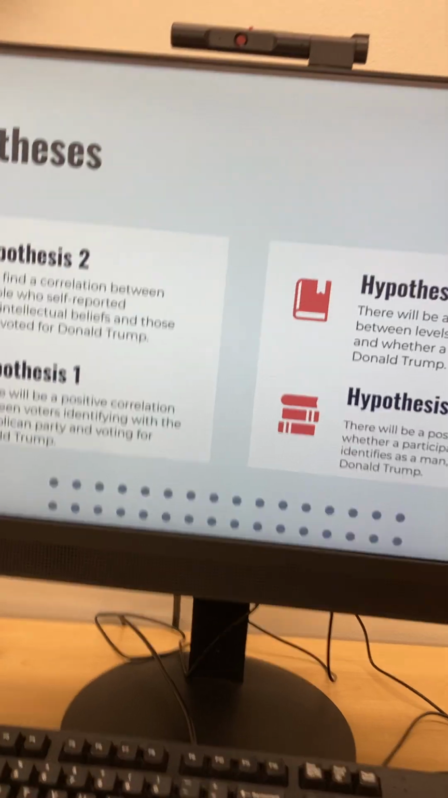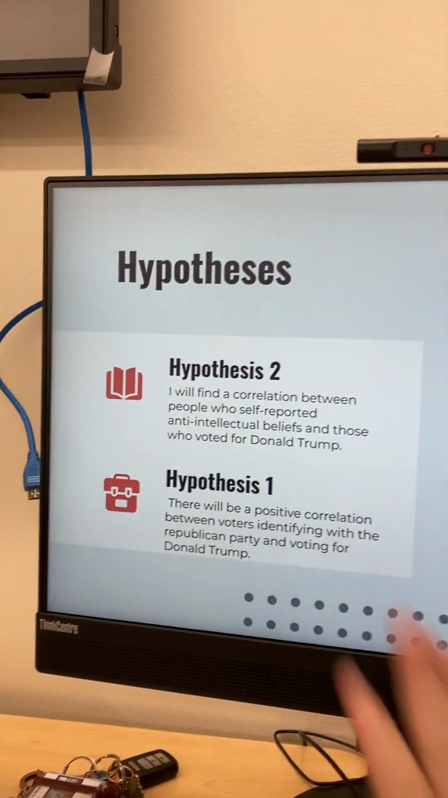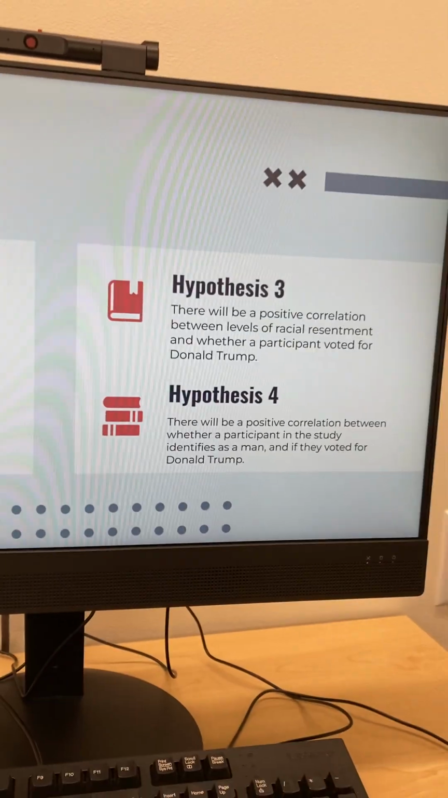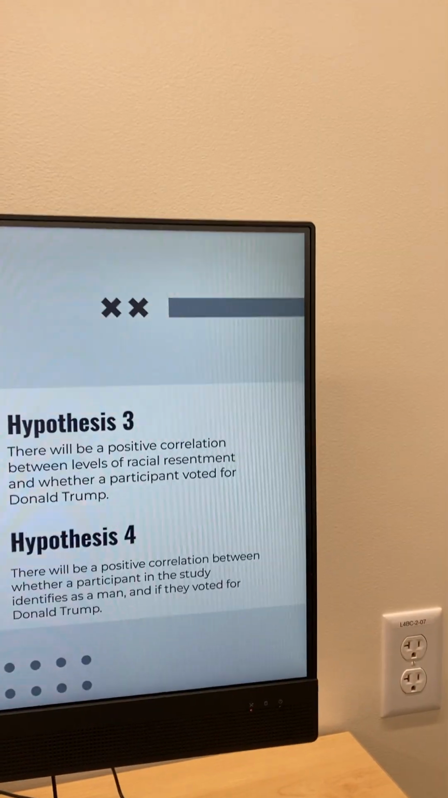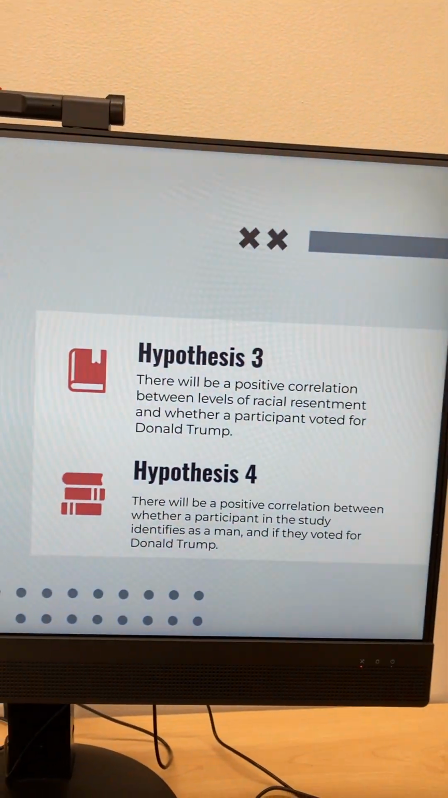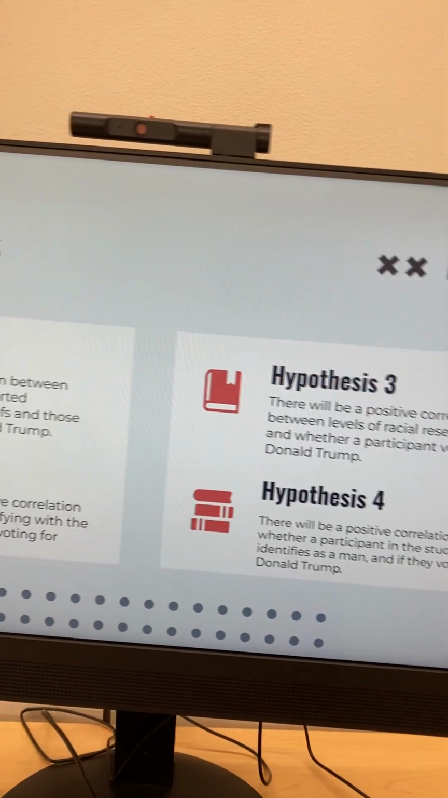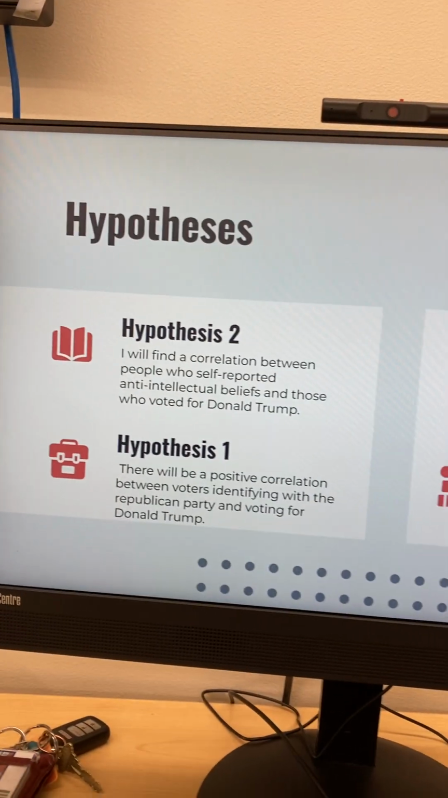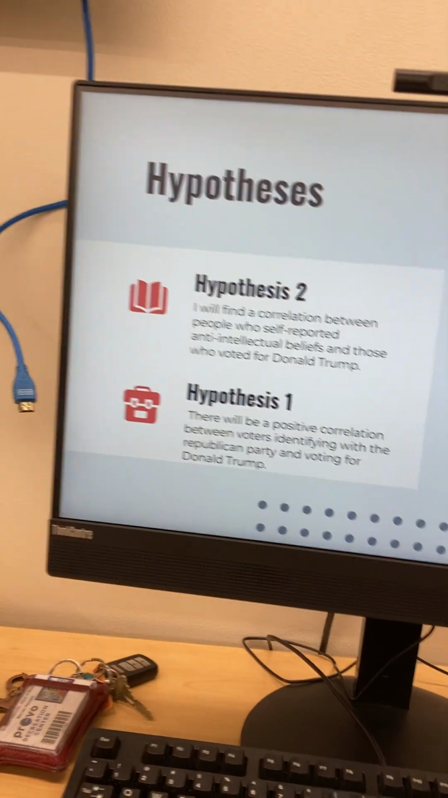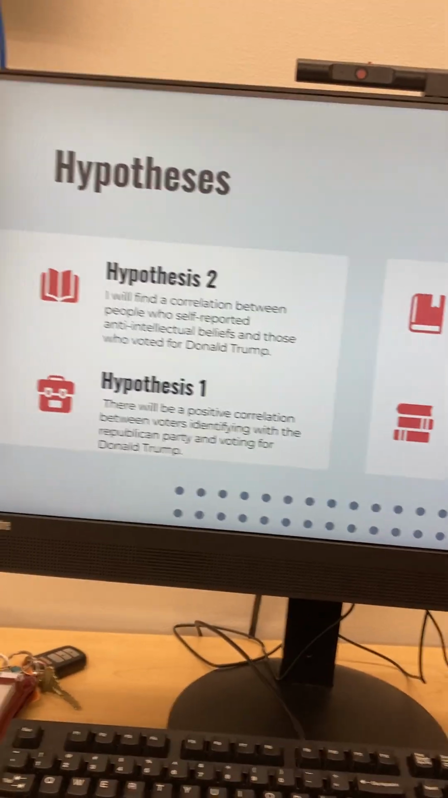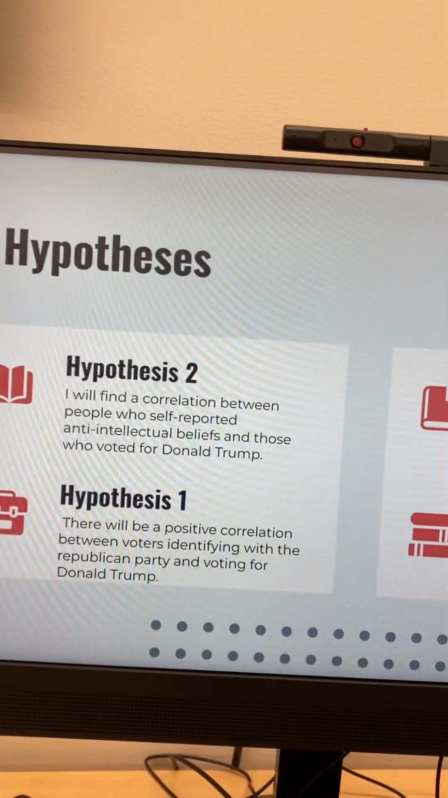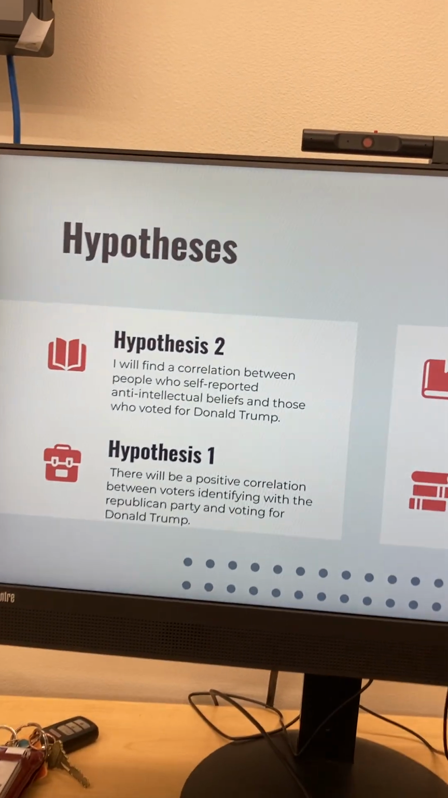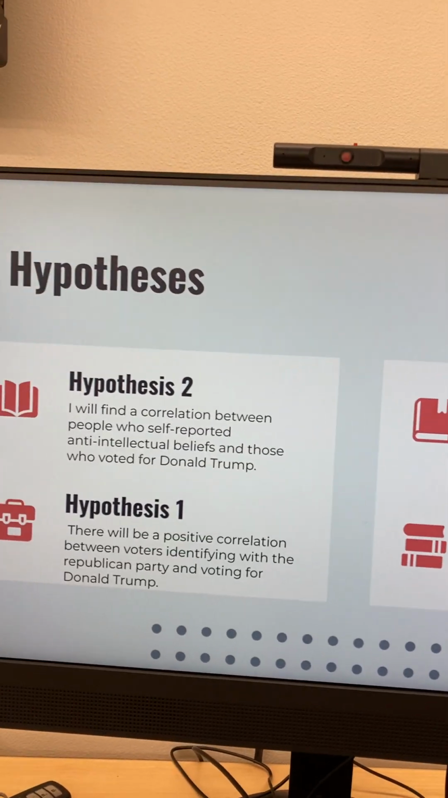For most of these, I don't really feel the need to explain. I think the Republican Party is self-explanatory. I also think that Donald Trump appeals to the more toxic masculine wing of America. We see a lot of lesser educated blue-collar voters voting for Donald Trump. I know this just from NPR podcasts and stuff. I don't have a citation for that, but that is why I believe in anti-intellectual beliefs, because his voting demographic seems a little less educated, a little more blue-collar.